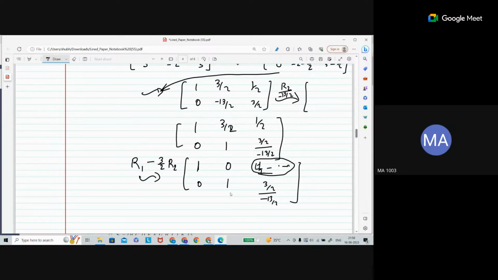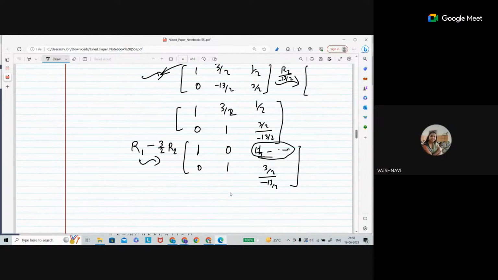Any number, only the leading entry should be one. See that this one is not a leading entry, so it could be anything, and there is no problem. Then why was 3/2 converted into 0? It was not the leading entry as well.